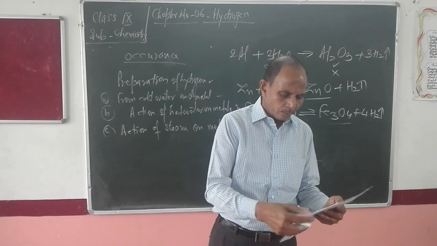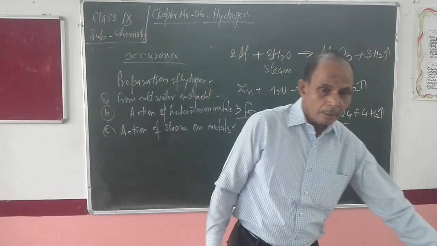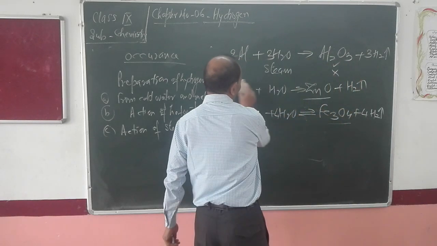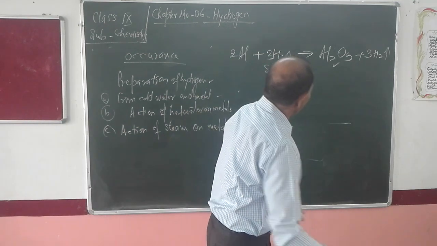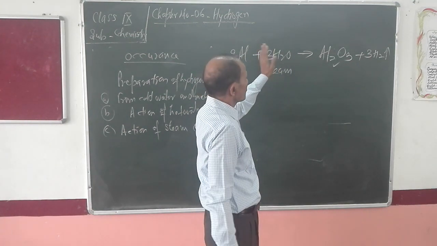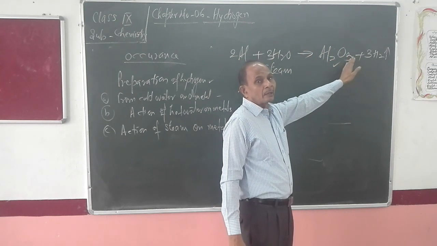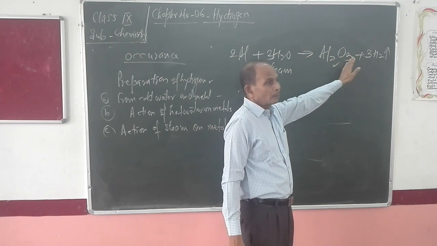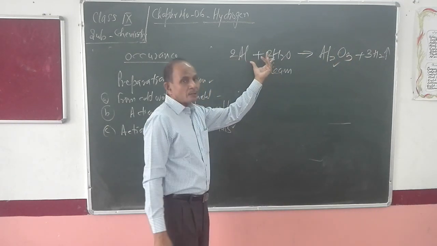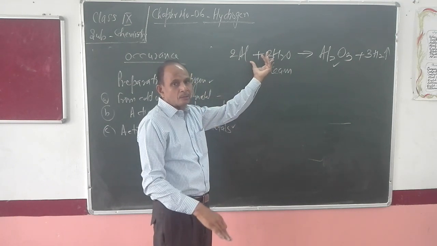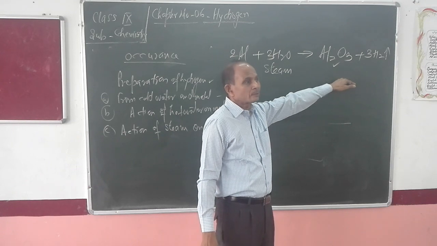Now, the next heading is chemical equilibrium. In any chemical reaction, in the starting condition, the speed of the forward reaction remains higher, and due to this forward reaction, the concentration of reactants will gradually decrease and the concentration of products will gradually increase.